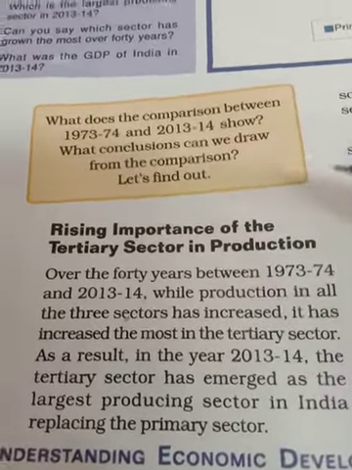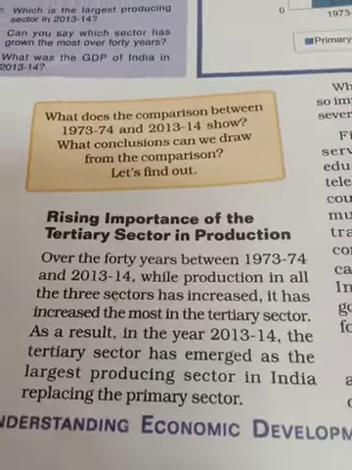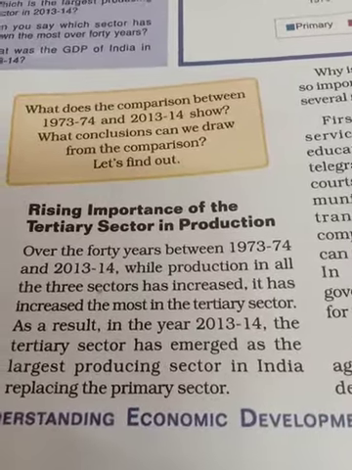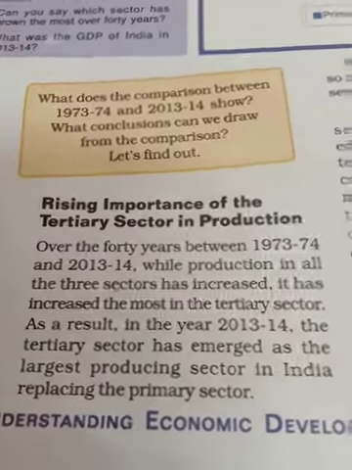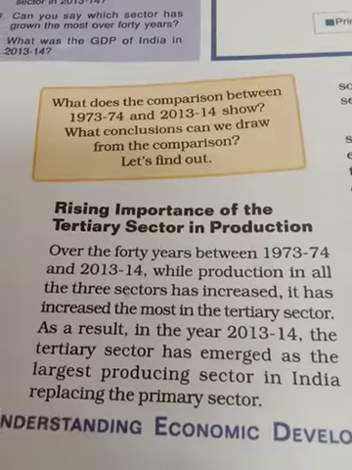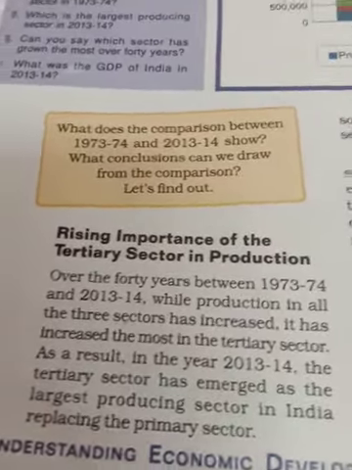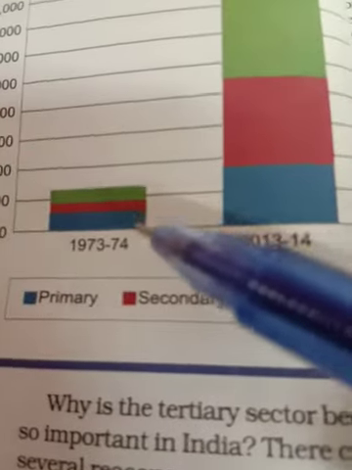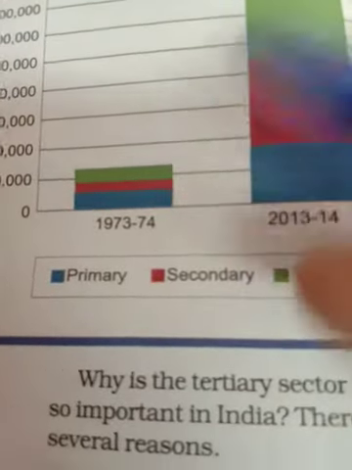So two questions can arise over there. In 2013-14, which sector has emerged as the largest producing sector? You will say the tertiary sector. And which sector has it replaced? It has replaced the primary sector, because earlier, in 1973, it was the primary sector whose contribution was more compared to the other sectors.